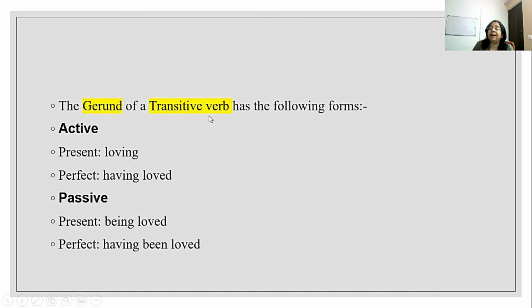The gerund of a transitive verb has the following forms. In active voice, in the present tense, it will be loving. In the perfect tense, it will be having loved. Similarly, in passive voice, in the present tense, it will be being loved, and in the perfect form, it will be having been loved.